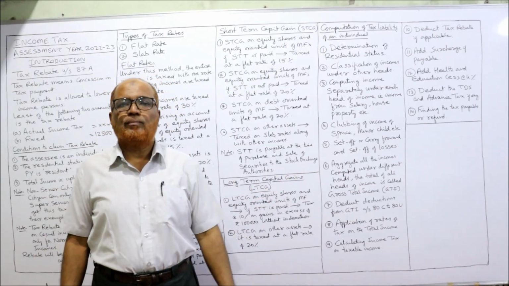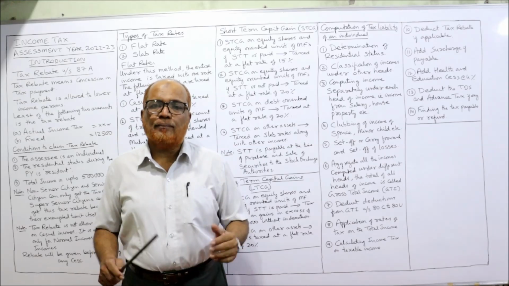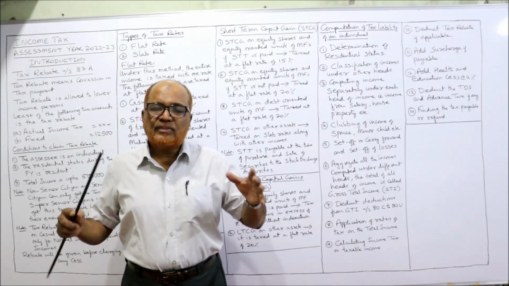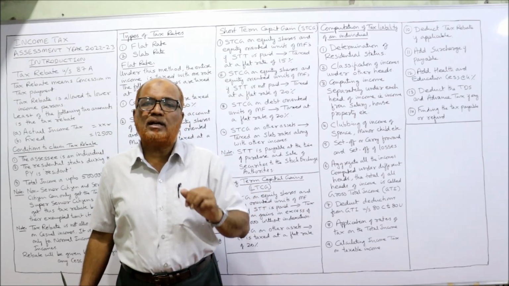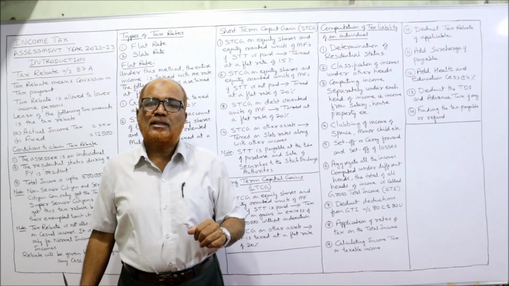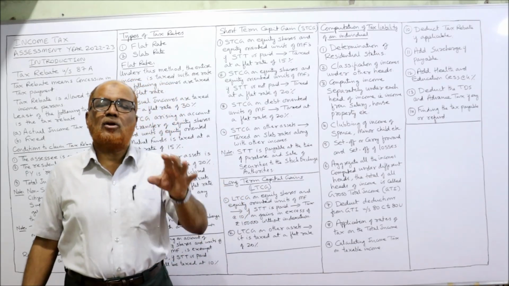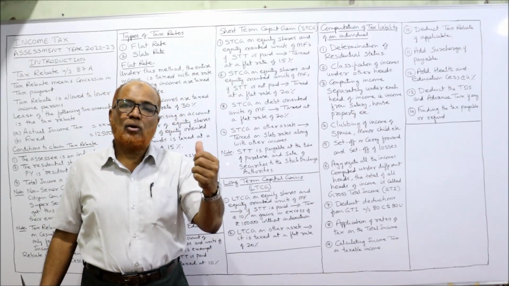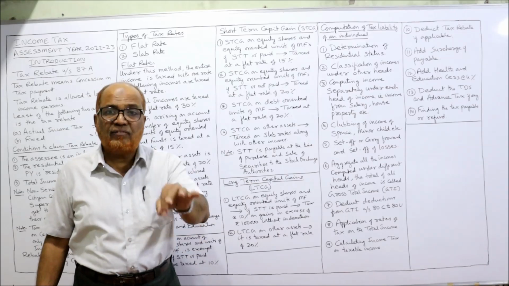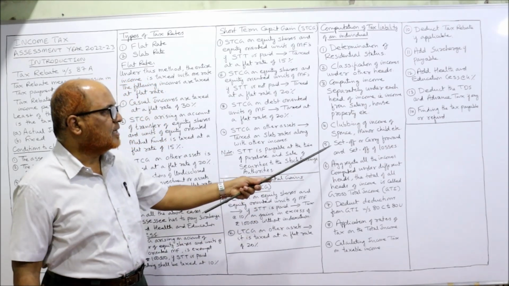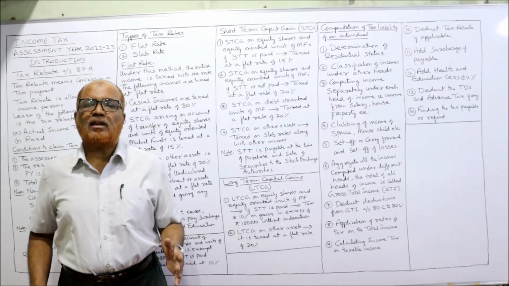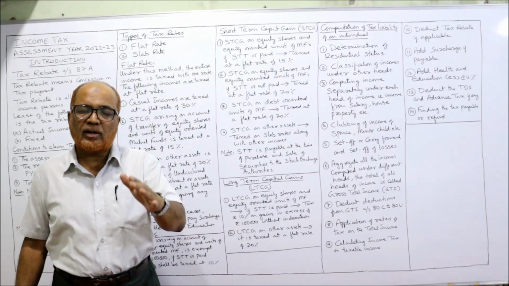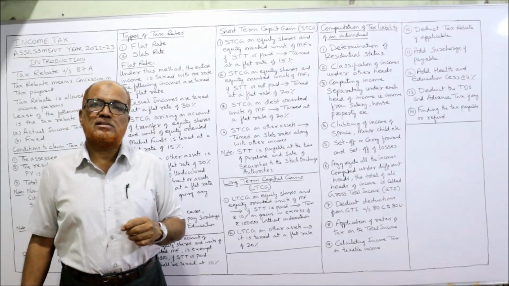In the coming video, I will explain. Secondly, minor child. If there is an income in the hands of a minor child or a lunatic person, then the income of the lunatic person or minor child will be included in the income of the SSC if it is there. The next one, set off or carry forward and set off of losses. There is a provision regarding set off or carry forward of losses.